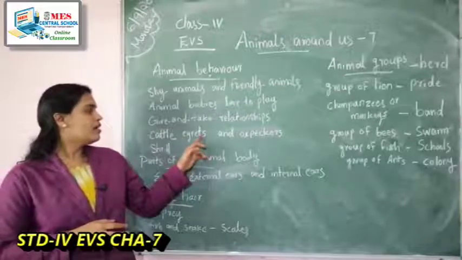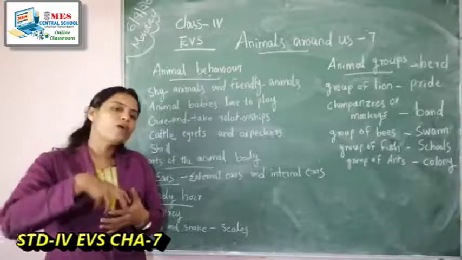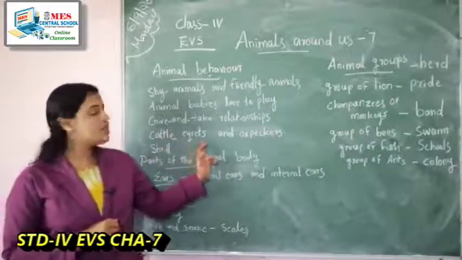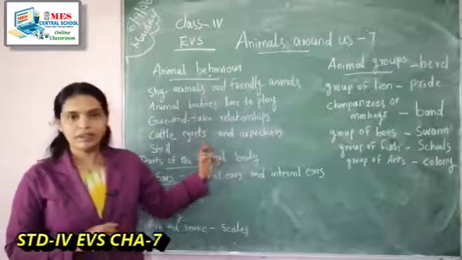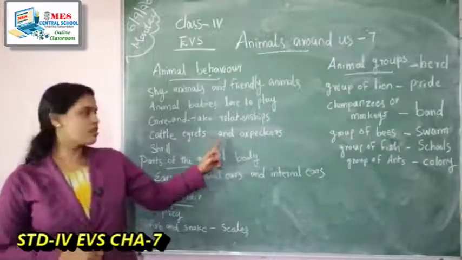Then, which birds are sitting on the back of those animals? Those birds we can call cattle egrets. What do we call such birds? Cattle egrets.